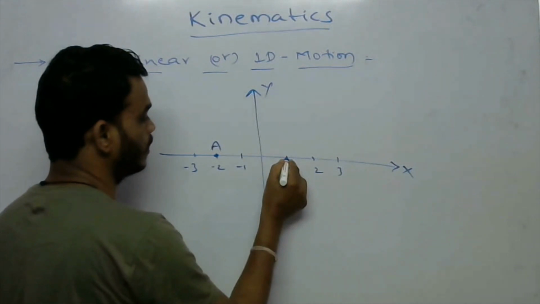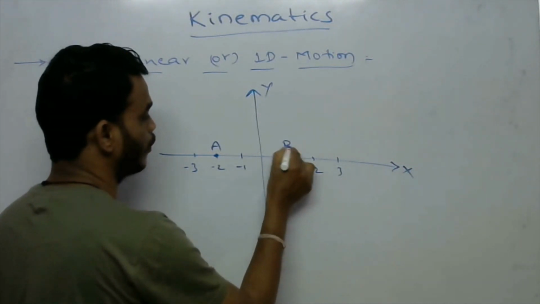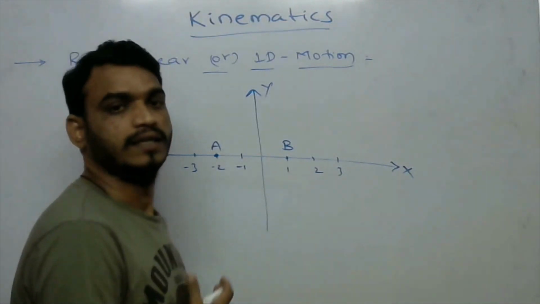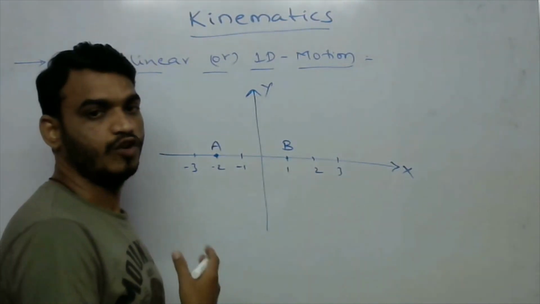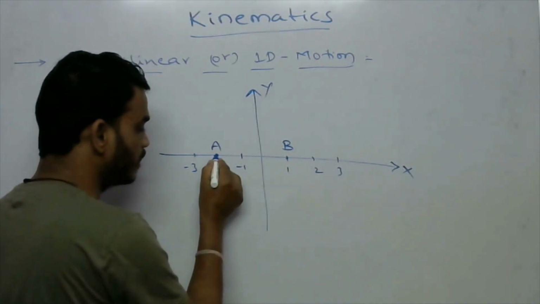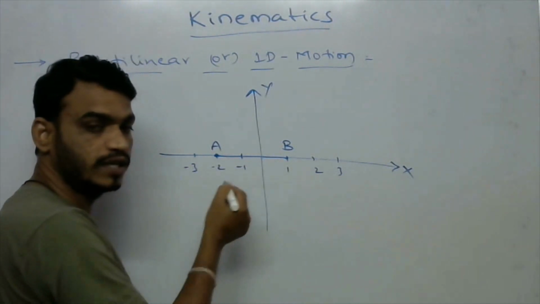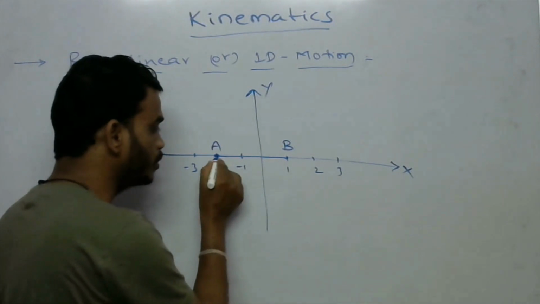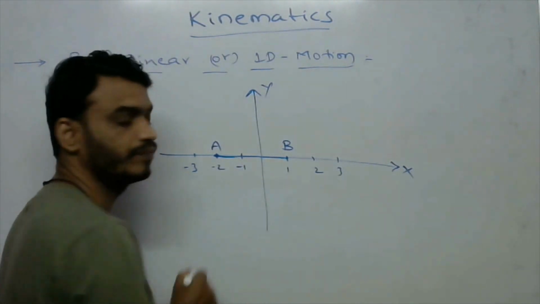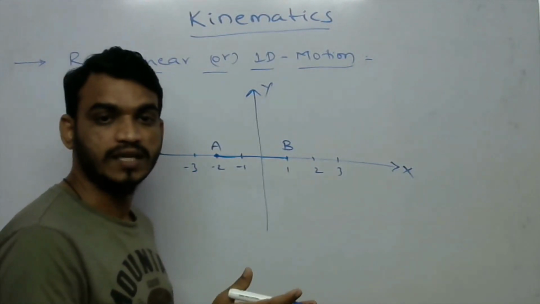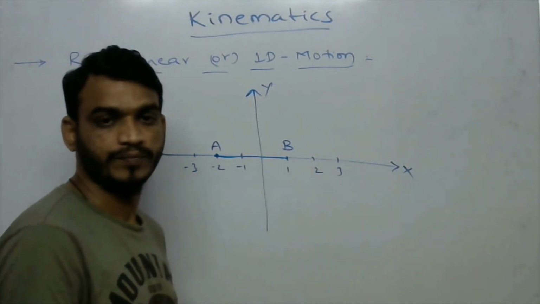I am taking this point as A and this point as B. If any object changes its position from A to B, if any object is moving from position A to position B, then we can say that the object is in rectilinear motion.